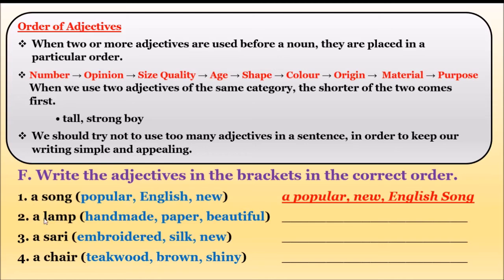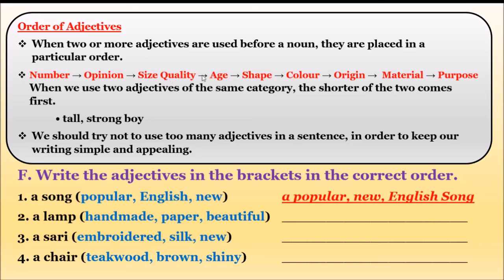Second one, a lamp. Handmade, paper, beautiful. Handmade, paper and beautiful. So which comes first? A lamp. Is there a number? No. Opinion? Yes, opinion is there. A beautiful. Opinion comes first here. A beautiful. Is size and quality here?